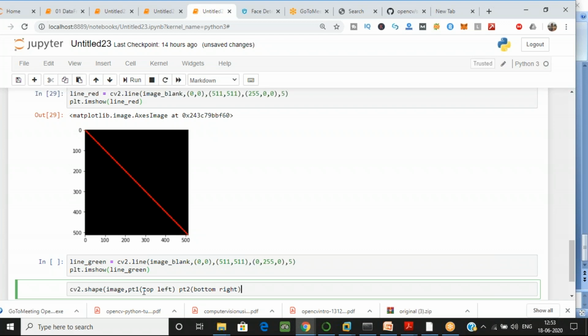So this is the line, and the next thing which I am giving to this is the color. So 255, 0, 0 is the color code for red. I'm just passing it as a tuple over here. So next thing which I'm giving is color. Then the next thing which I have given is the thickness. After color, the value you have is the thickness of the line or the shape which you want. I hope this is clear to you.